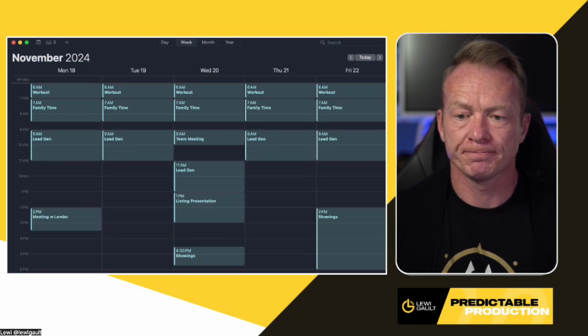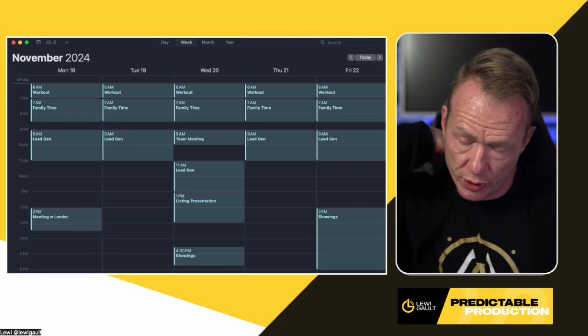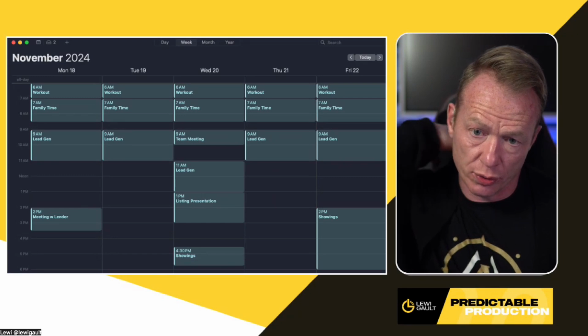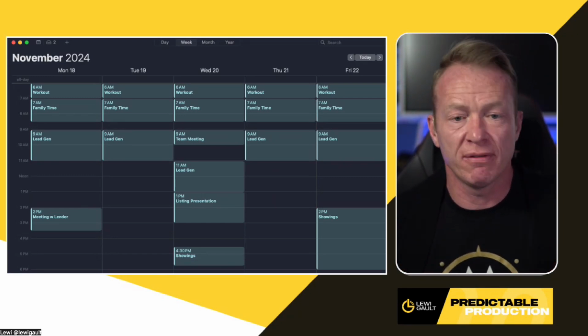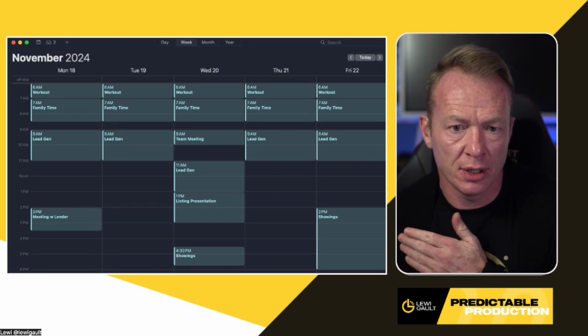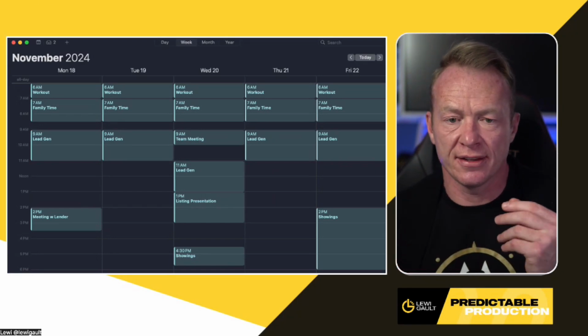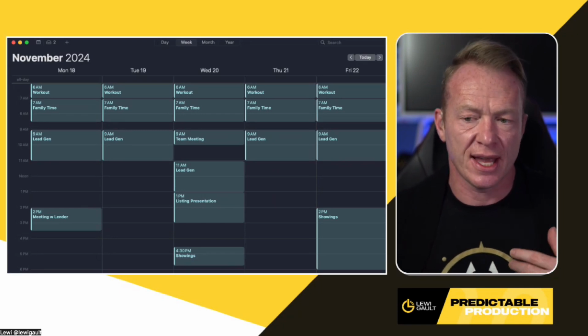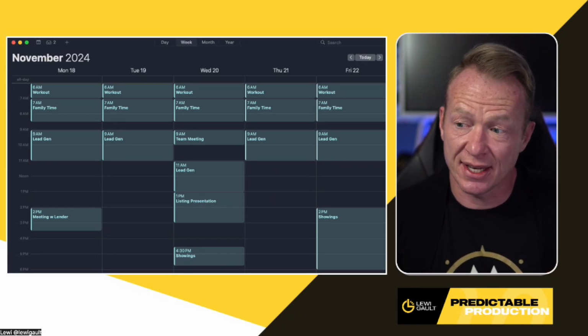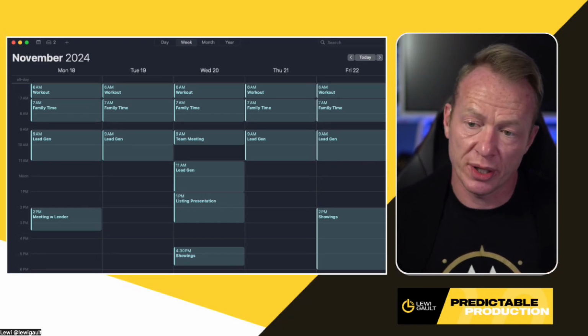Okay. So what I just want to show you is that we want to make sure that our calendar has everything that we need to do on it already before you add this stuff in. Make sure that anything that's a non-negotiable is in your calendar already, and then we can start to fill in the gaps. Now, on a Sunday, I like to look forward in the week to see what the week looks like.